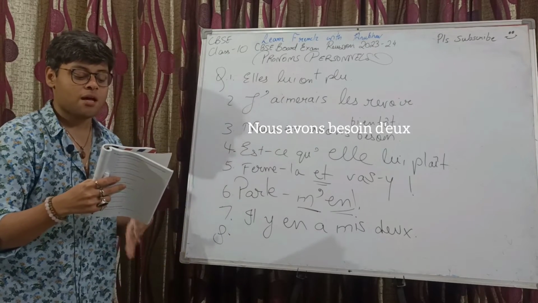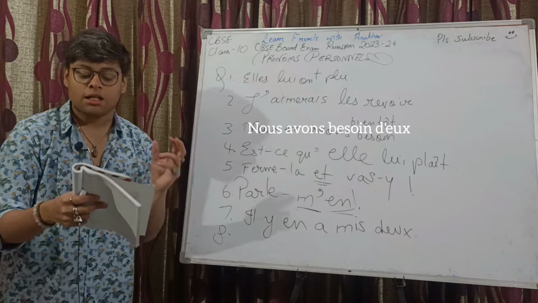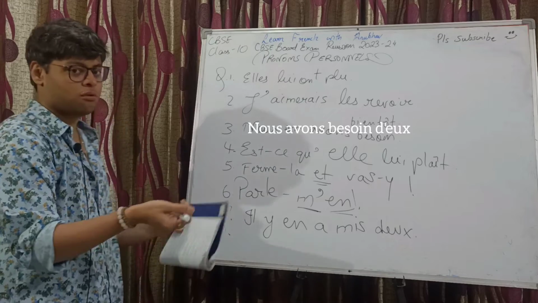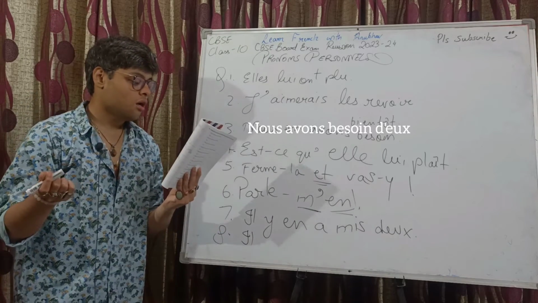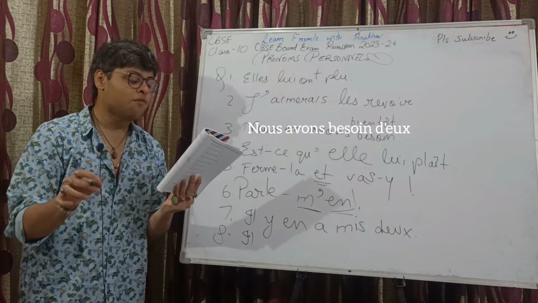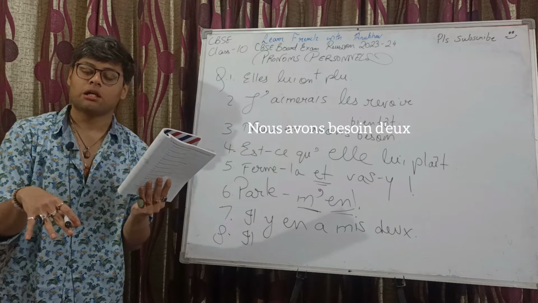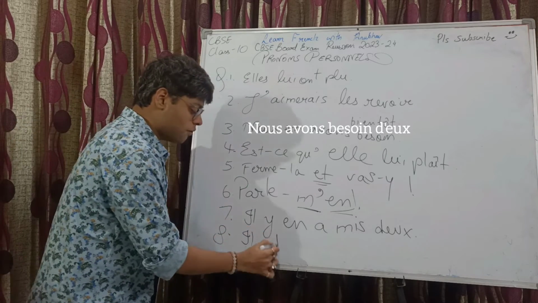Eighth one we have Philippe t'a expliqué ses problèmes. Ses problèmes in bold. Philippe is also in bold. Philippe, name of a guy, so il. T'a expliqué. Now we know that the reflexive pronoun comes before all the other pronouns, right? So it will be te.